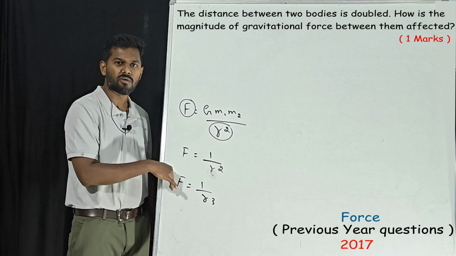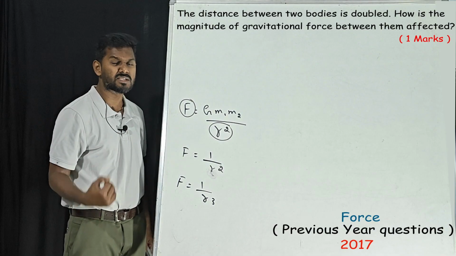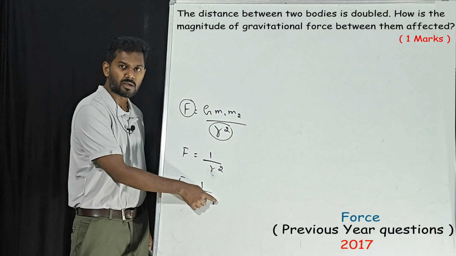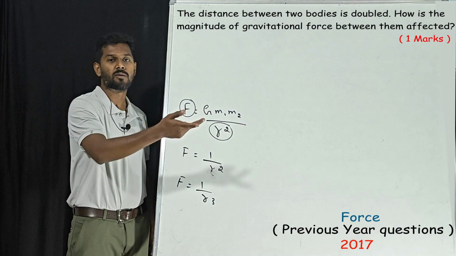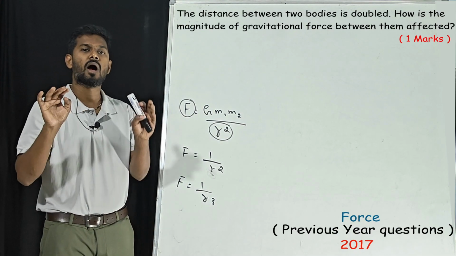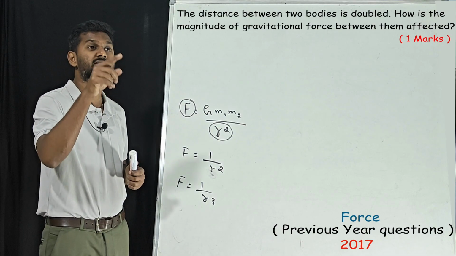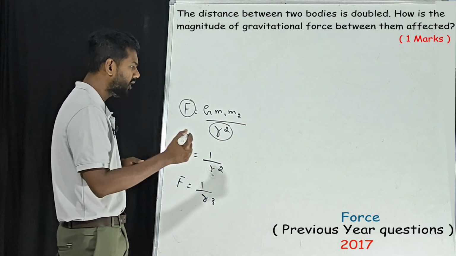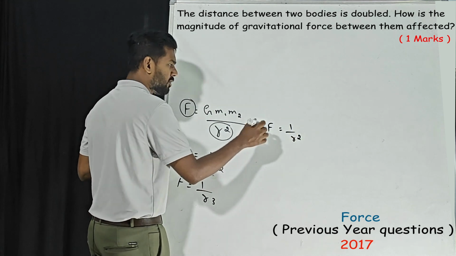The same thing the other way around. If R decreases 2 times, R power 3, so 2 power 3 will be 8. Force will increase 8 times. In this way we need to understand the concept. So what is the question? The distance between the two bodies is doubled. Doubled means what? This is the main formula.